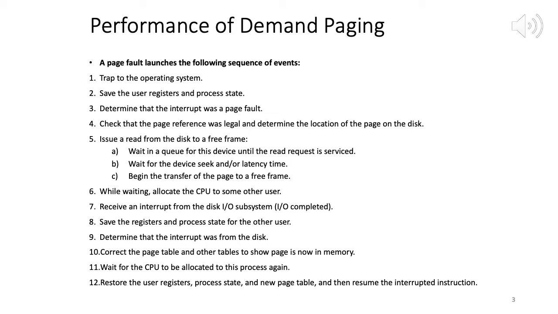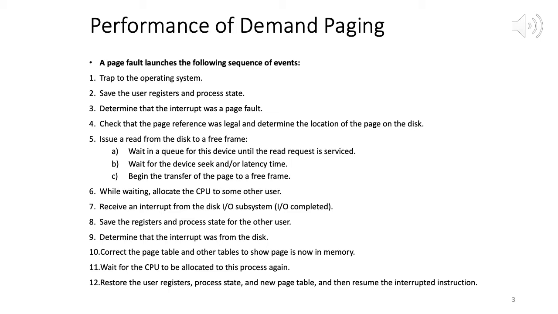Now once we do that, we issue a read from the disk to a free frame. So we find the location of the page within the disk. We find a free frame from the free frame list, and now we issue a read from the disk to the free frame. We have to copy the page from the disk to that free frame, which is in physical memory. So we have a disk IO. Now the disk may be handling other requests. If there are other requests, we have to wait in the disk queue, waiting in a queue for this device until the read request is serviced.